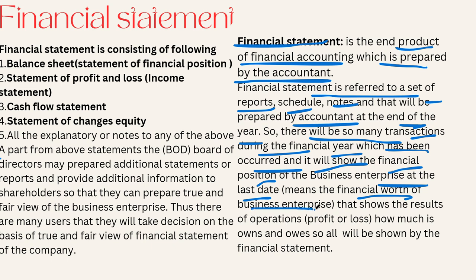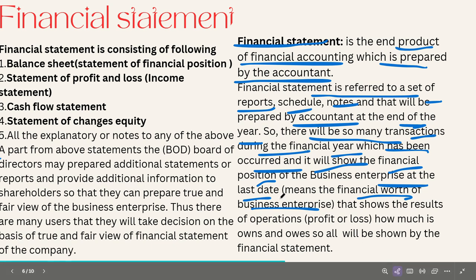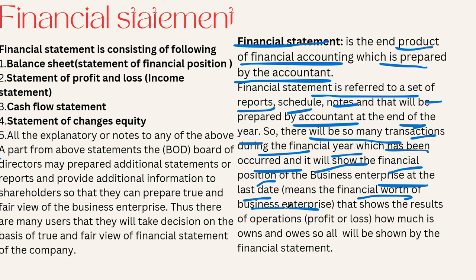What does that mean? When all the transactions that have taken place are recorded in the business at the end of the year, that will show the worth of the business. The financial position means the worth of the business.